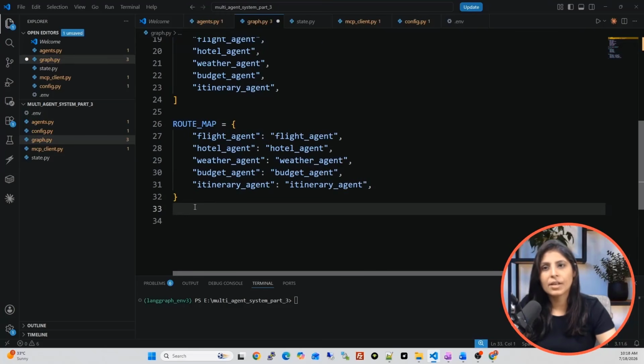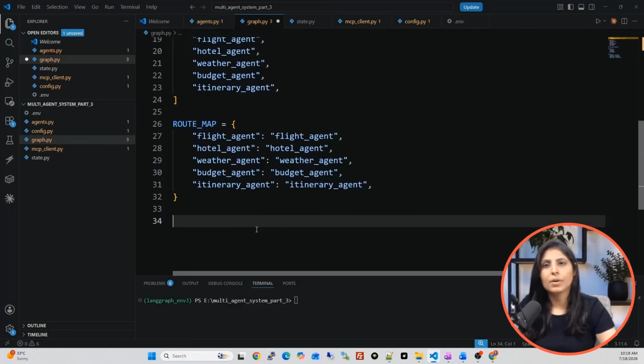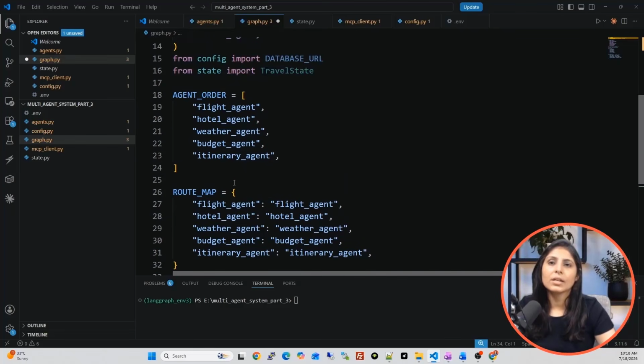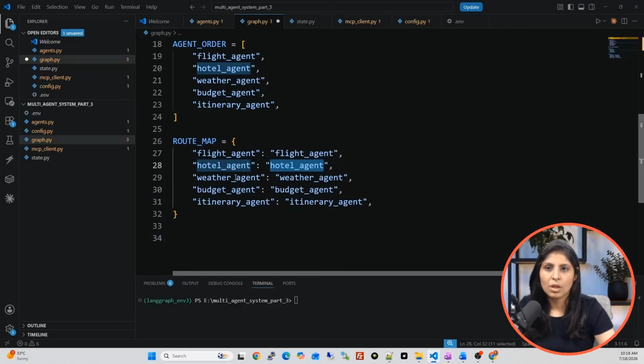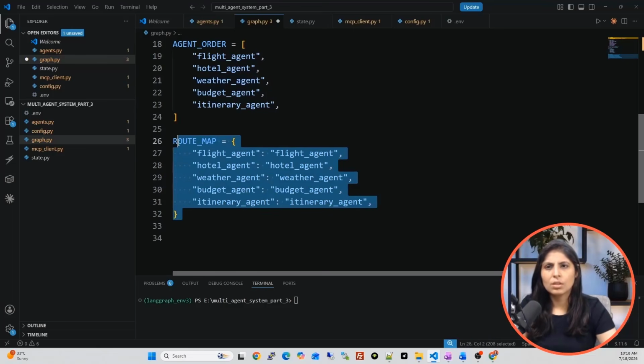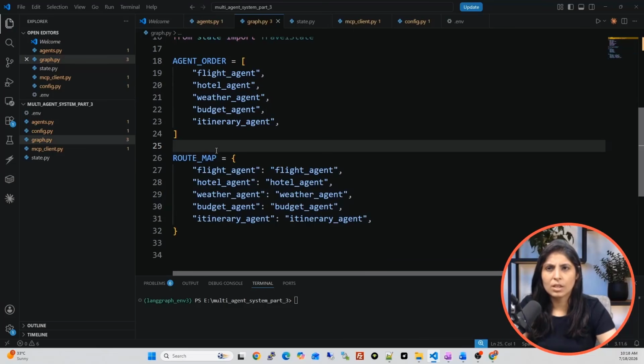So this is the first thing. Then another thing is this route map. Route map means that if the flight agent is selected, then run the flight agent function, the flight agent node. If the hotel agent is selected from the agent order, then the hotel agent function should work. If the weather agent is selected from the agent order, then the weather agent should work. Okay, so these are the two things which are needed.